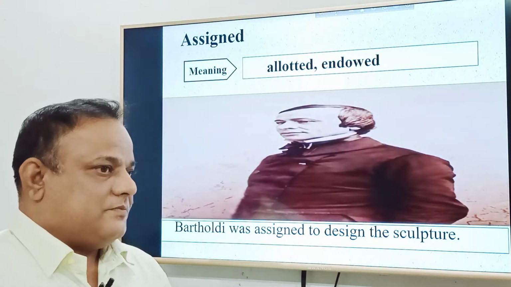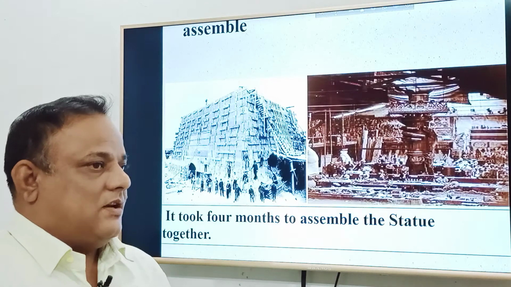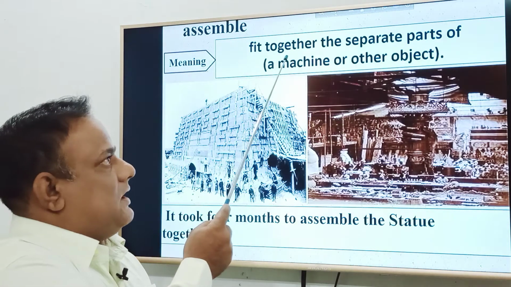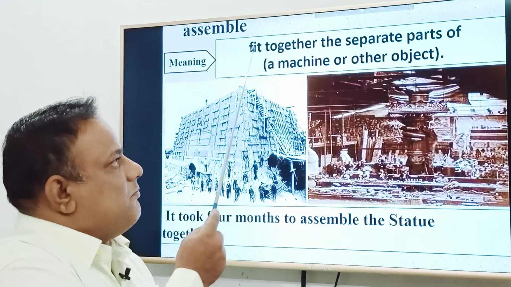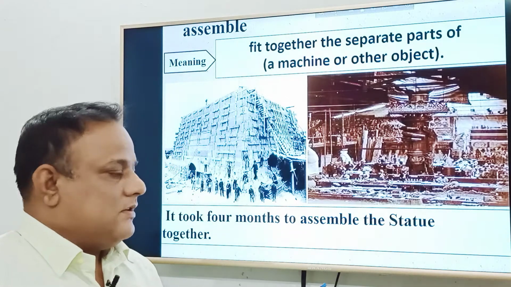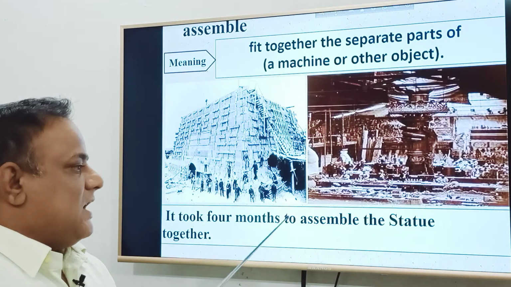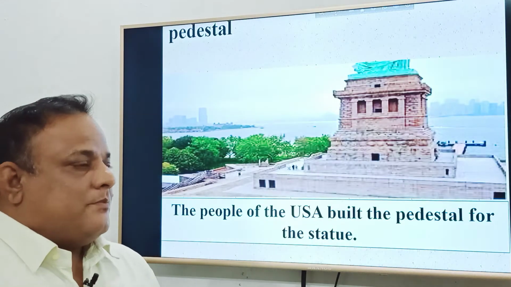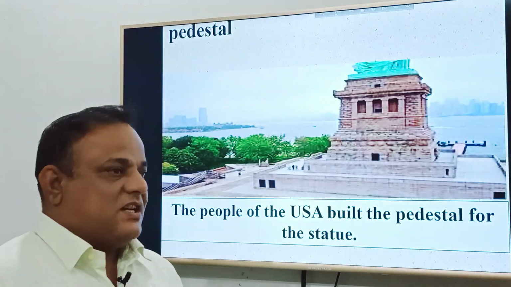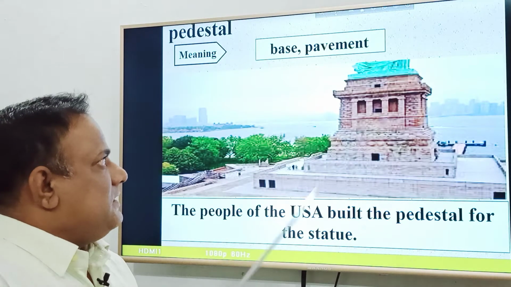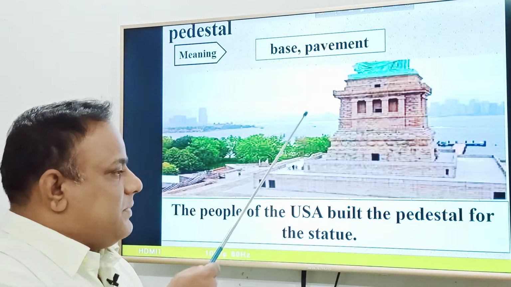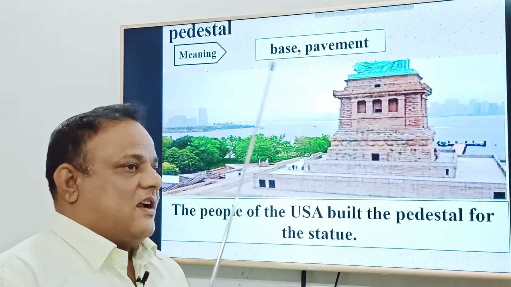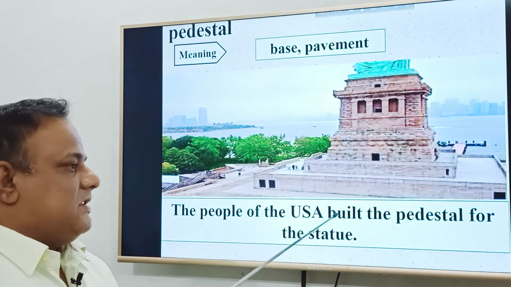Our next word, assemble. What is the meaning of the word assemble? Assemble means fit together the separate parts of a machine or other objects. It took 4 months to assemble the statue together. Pedestal. What is the meaning of the word pedestal? Pedestal means base or pavement. You are watching the picture of the pedestal on which the Statue of Liberty stands. The people of the USA built the pedestal for the statue.